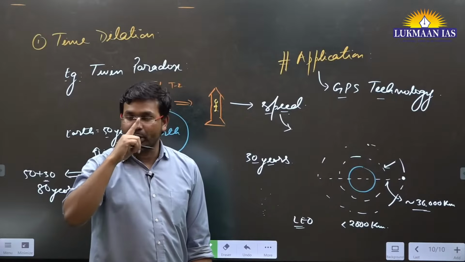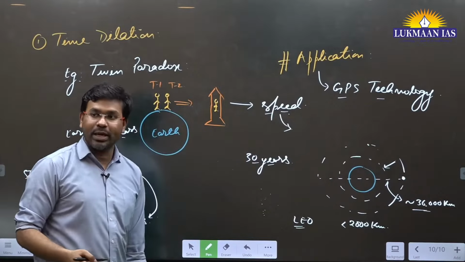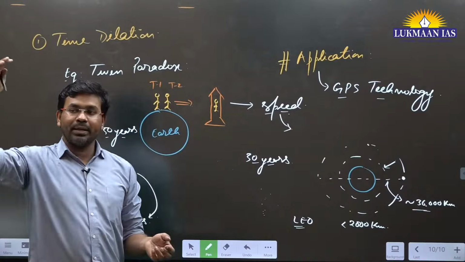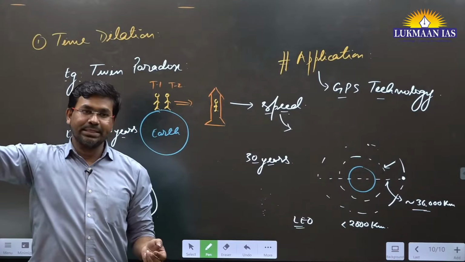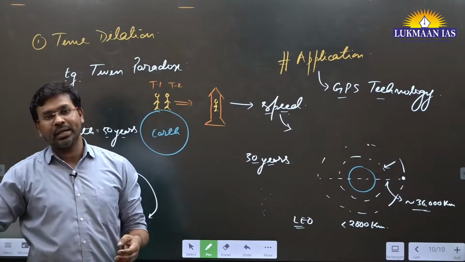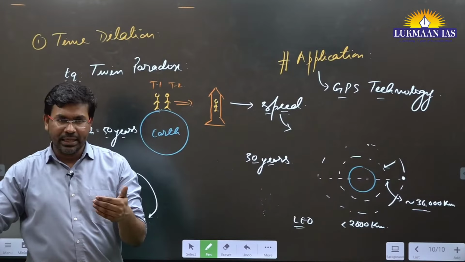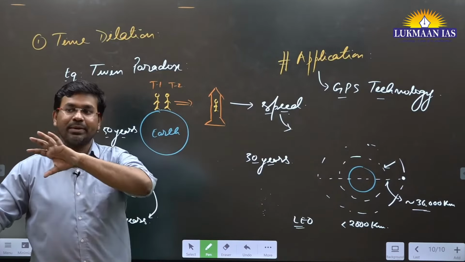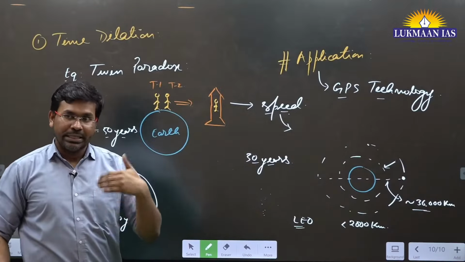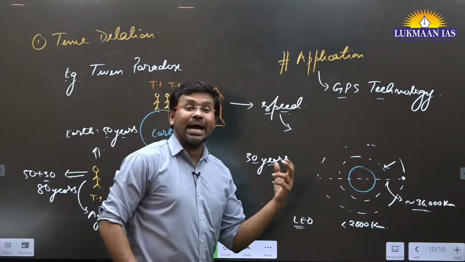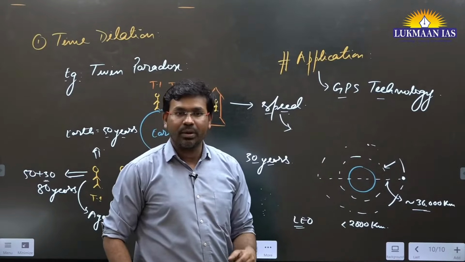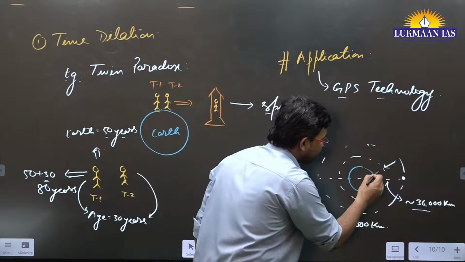You might have heard about the International Space Station. India is not a member of that, but there are five space agencies from different countries: USA, UK, Russia, and I think Canada is a member of it. Various space agencies are members of it. That International Space Station is at a height of 400 kilometers from the surface of the Earth.